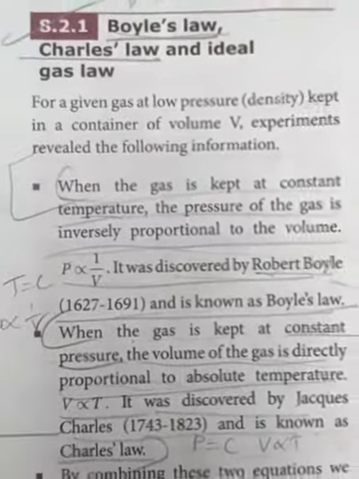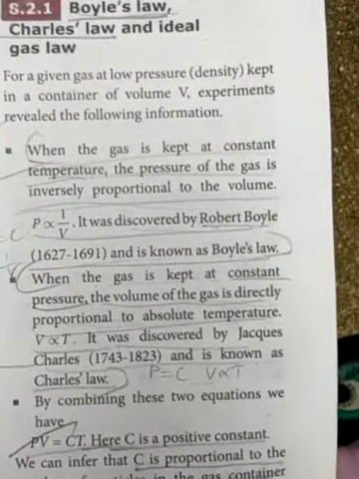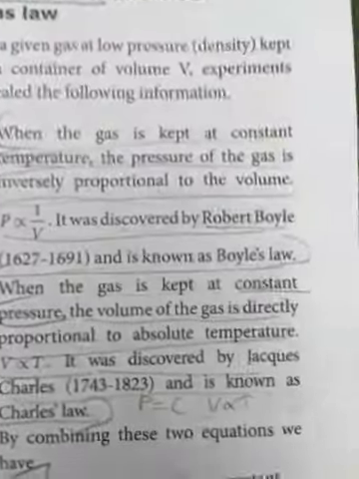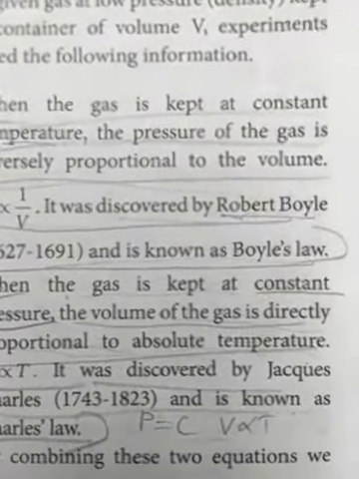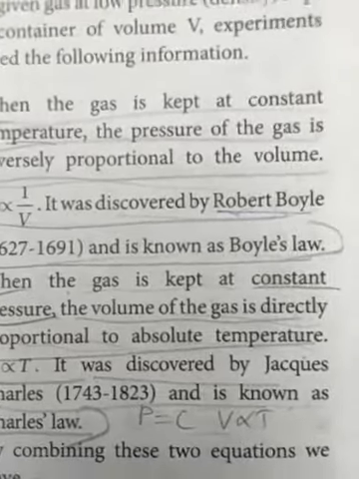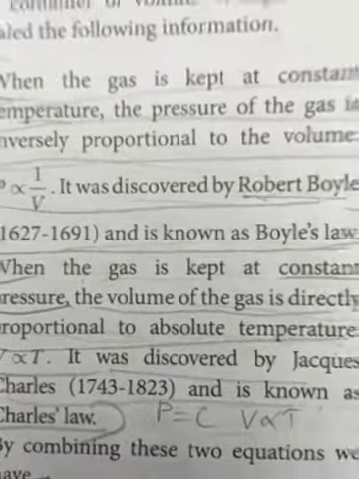When the gas is kept at constant pressure, the volume of the gas is directly proportional to the absolute temperature. First, when the gas is kept at constant temperature, the pressure is inversely proportional to the volume. This is Boyle's law.